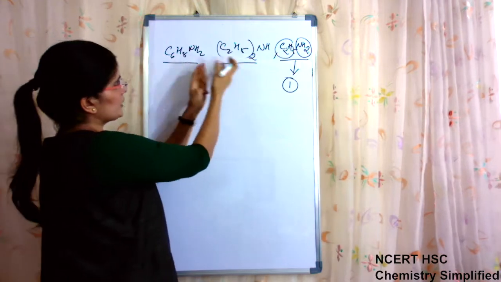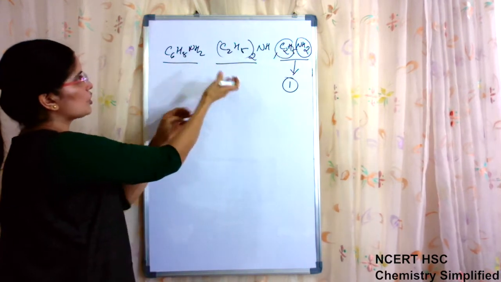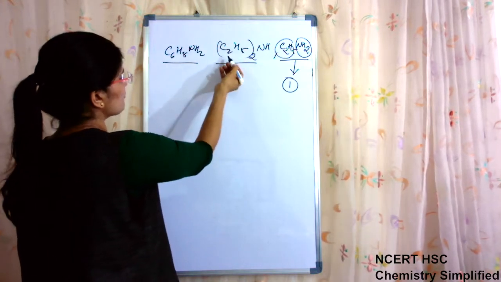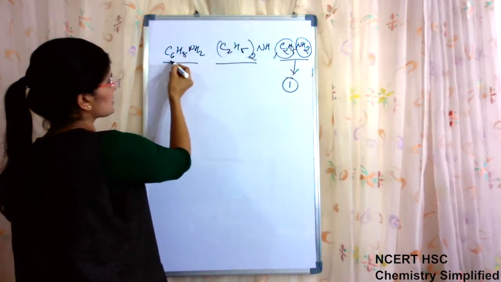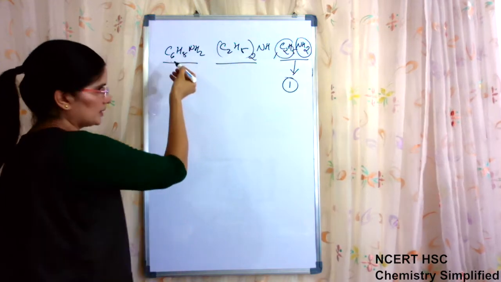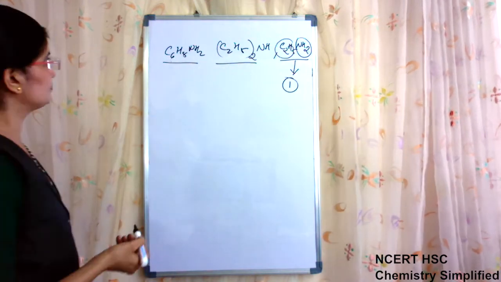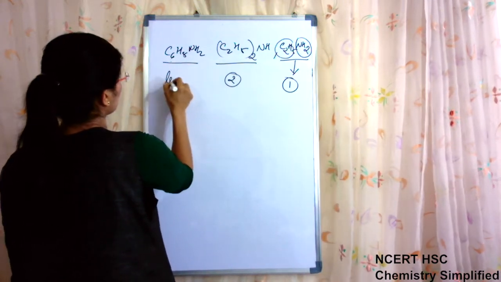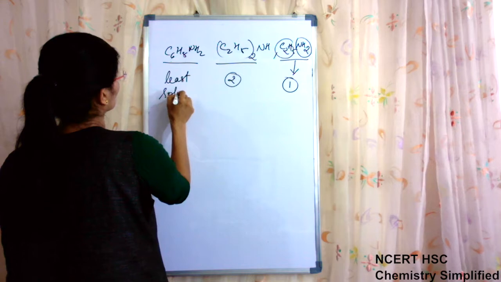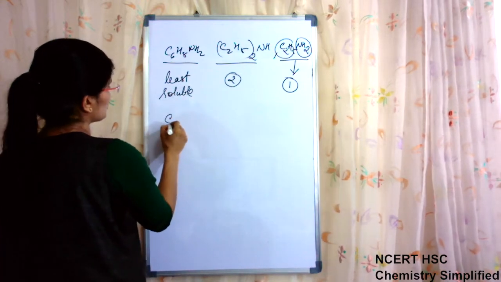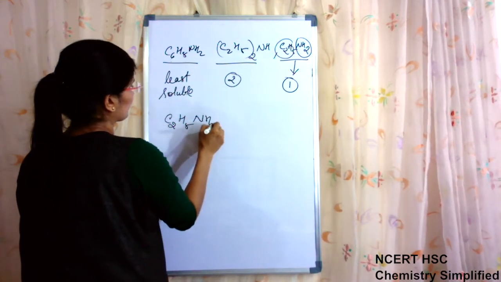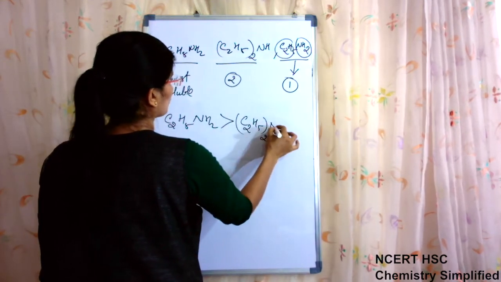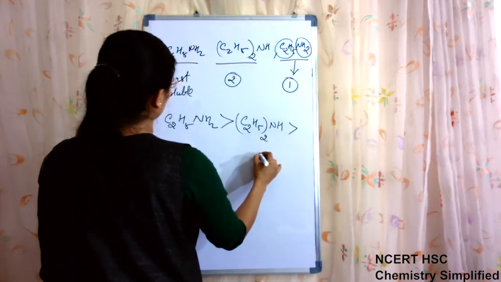Now this is aromatic, this is aliphatic. Aliphatic amines are more soluble as compared to aromatic, and also the number of carbon atoms is less here as compared to there. They are only 4 here, and 6 there. So it will be number 2, and this will be the least soluble. So C2H5NH2 is more soluble than (C2H5)2NH,